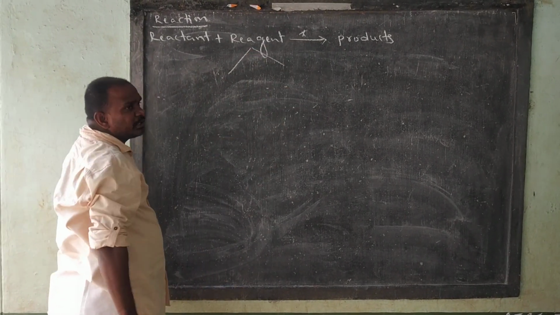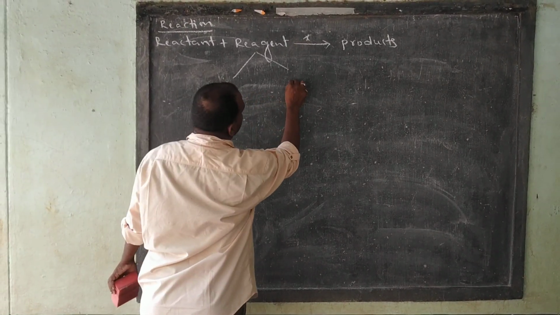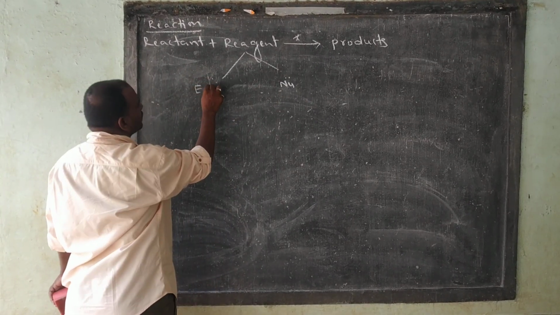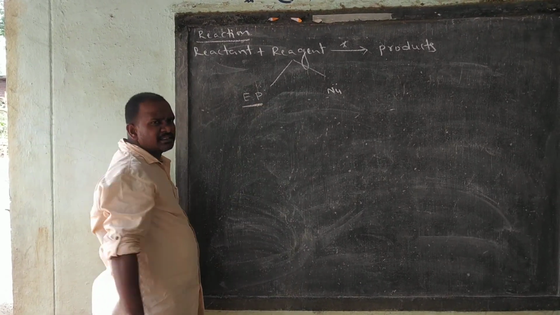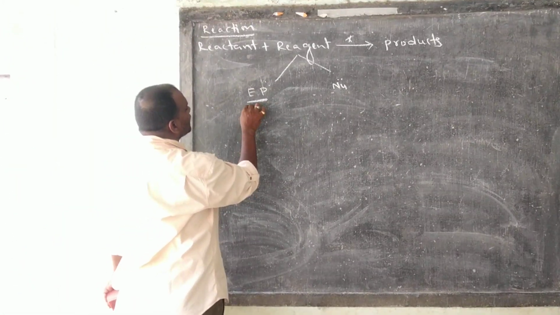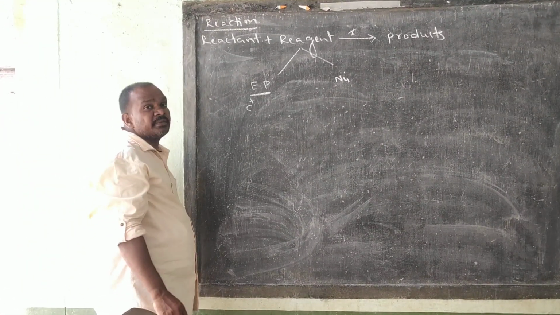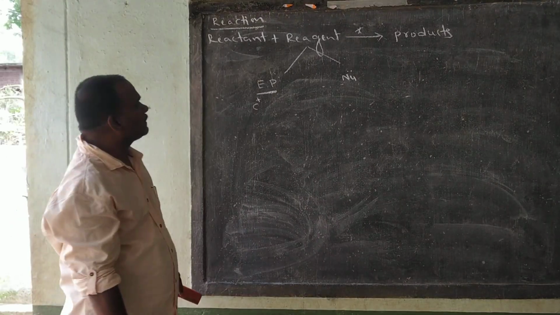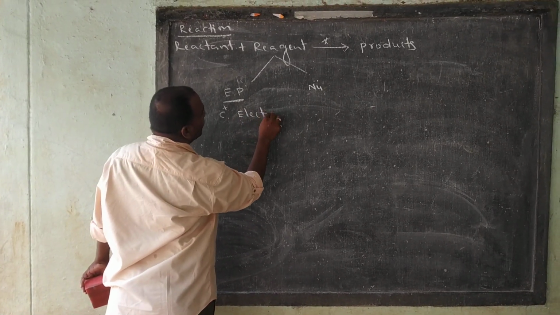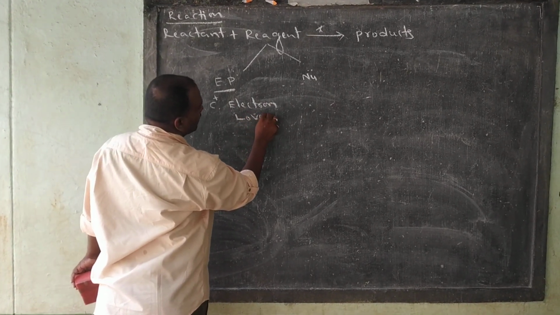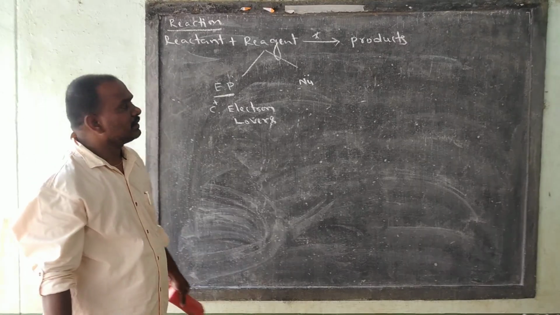Okay. There are two types of reagents. What are the reagents? Two types of reagents, that is electrophiles and nucleophiles. Electrophiles, nucleophiles. What are electrophiles? Electrophiles are the electron deficient species. These are electron lovers, said to be electrophiles.